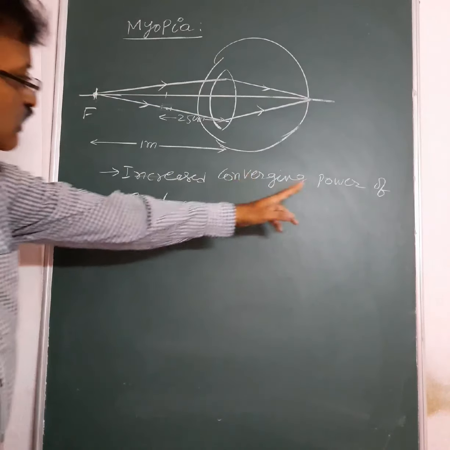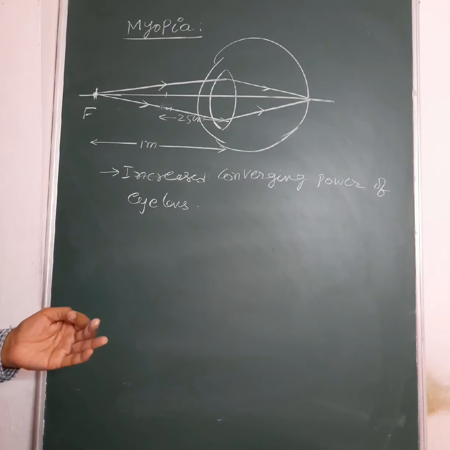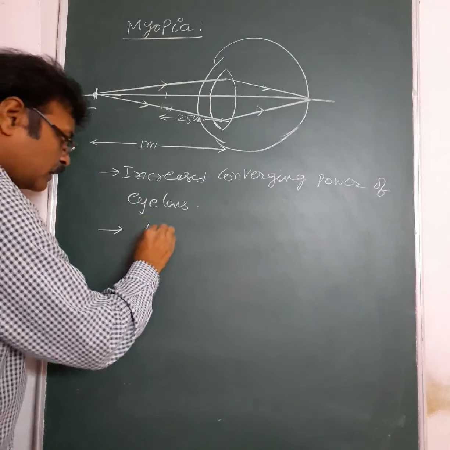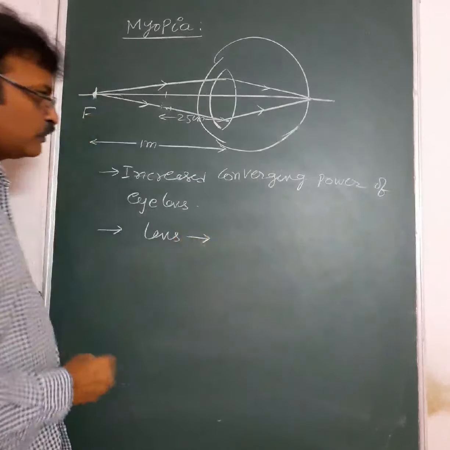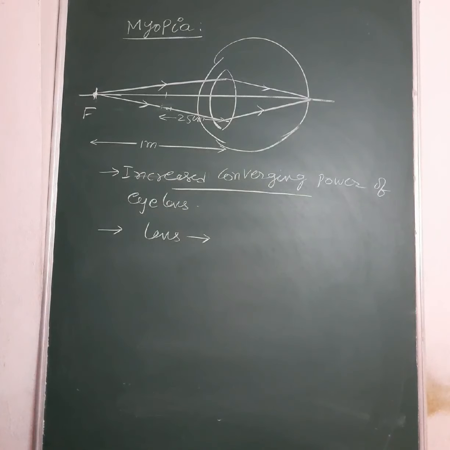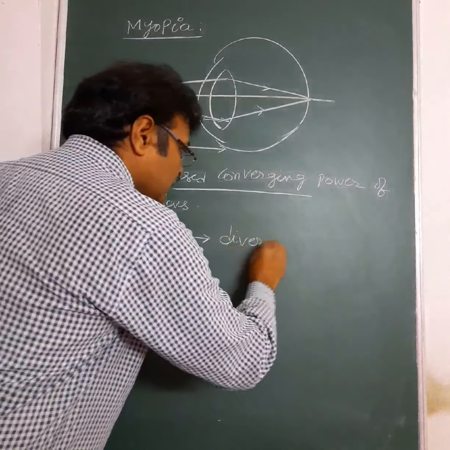So as the converging power is increased, to rectify this defect, we have to use a lens which can decrease the converging power. The lens which can decrease the converging ability is a diverging lens.